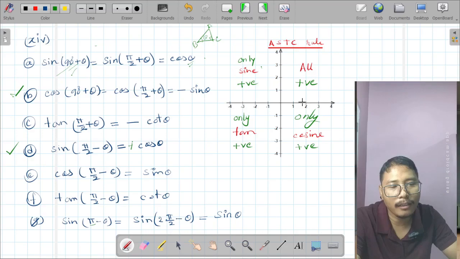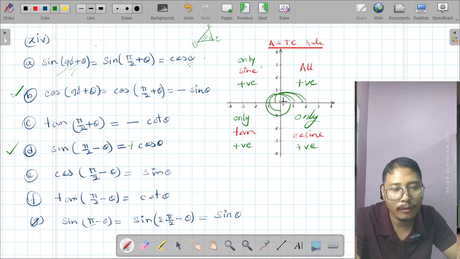Generally, angles are measured from here in graph. From here to here, this is 90 degree. From here to here, this is 180 degree. From here to here, 270 degree. From here to here, 360 degree. With respect to those angles, some angles may be lesser than 90 degree.